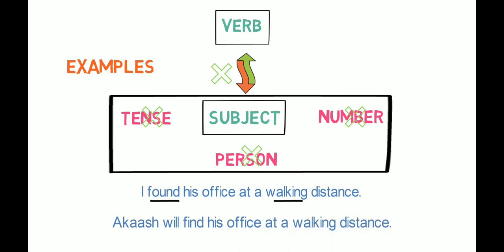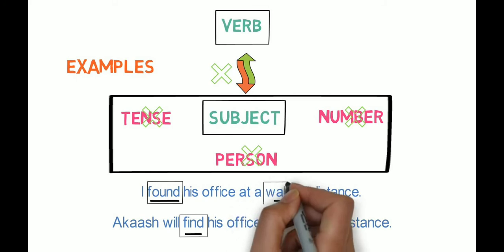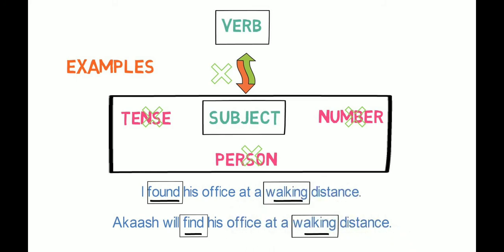Here the subject is singular and the sentence is in future form. Here also there are two verbs, find and walking. Now you can see that one verb found changed to find but the other verb walking didn't change in both the cases and doesn't function as a main verb in the sentence. So it's a non-finite verb.